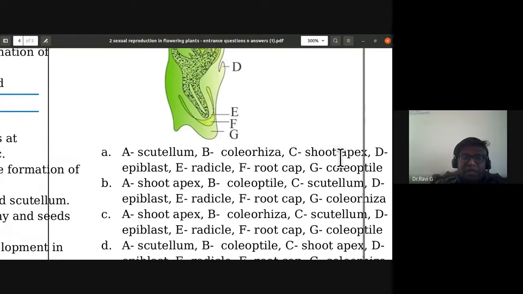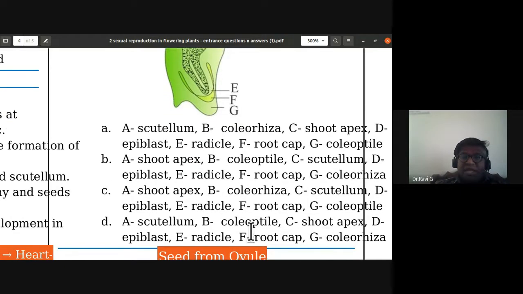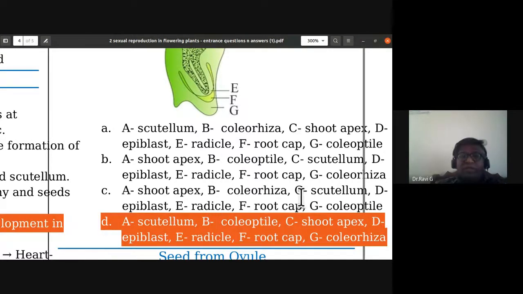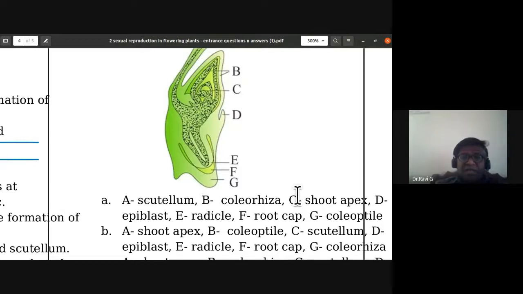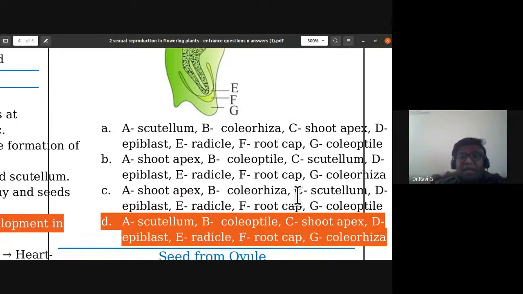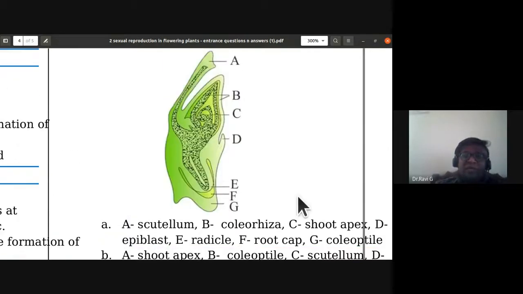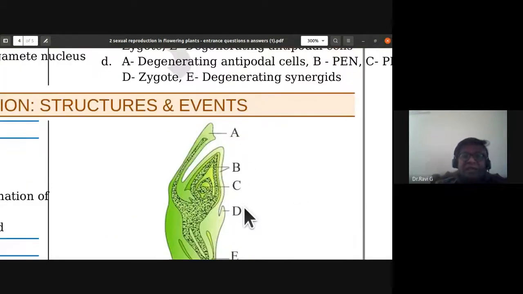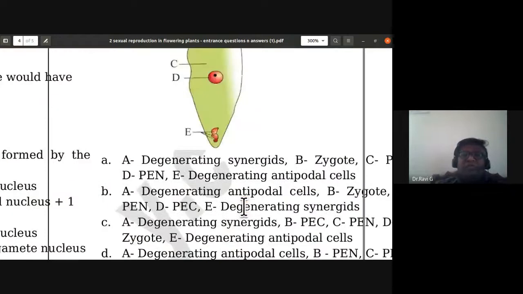D is epiblast, E is radicle, F is root cap, G is coleorhiza. So D option is the correct option. This is the correct labeling that we should follow.